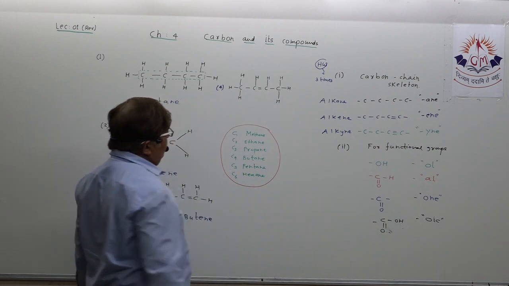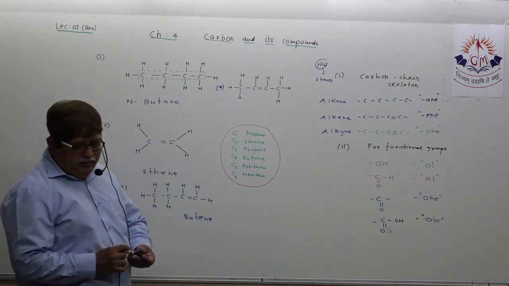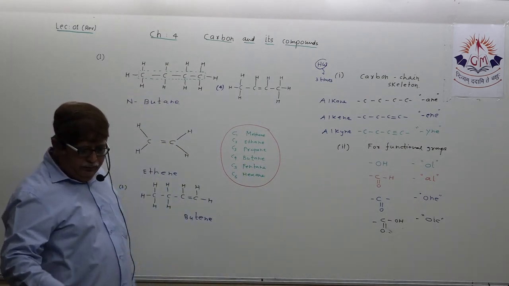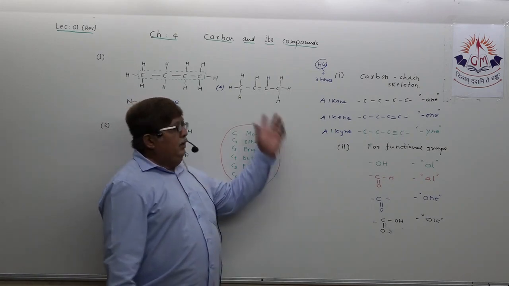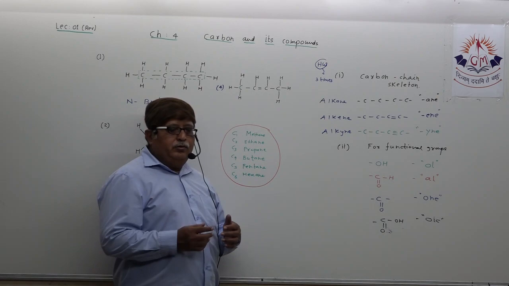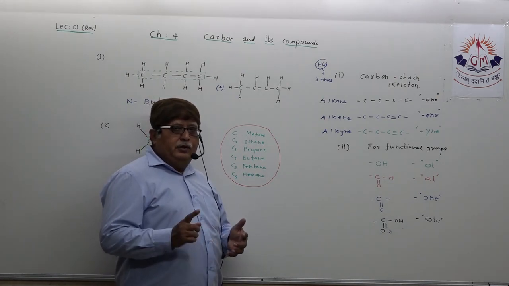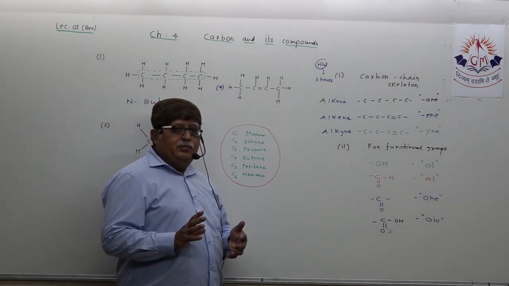Many students are sometimes getting confused about how we can come to know how many hydrogen atoms are to be adjusted on each and every carbon atom.